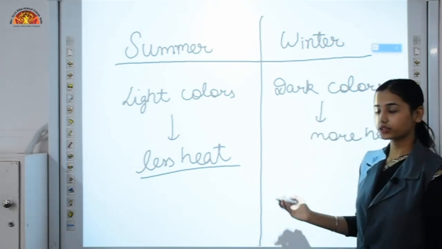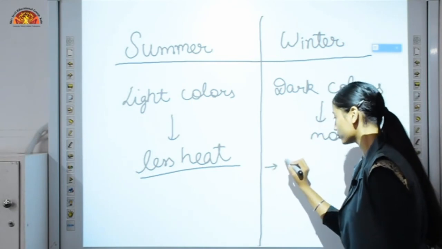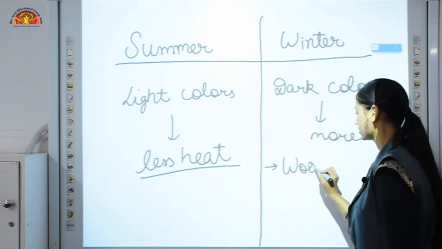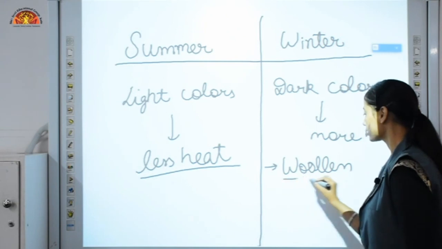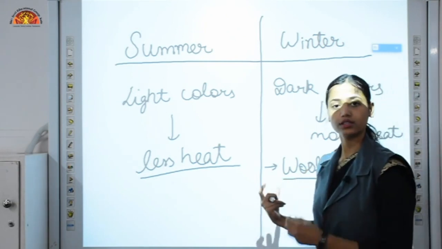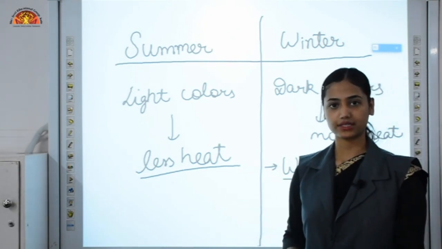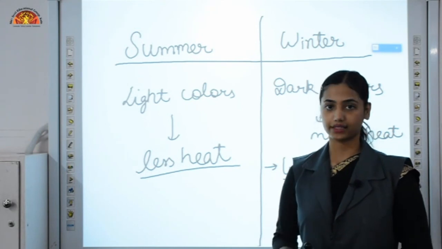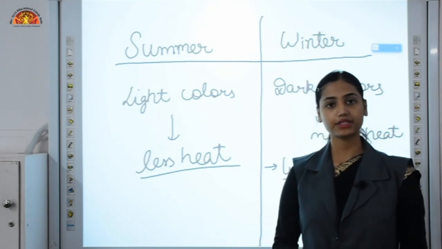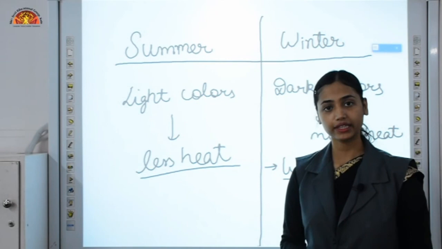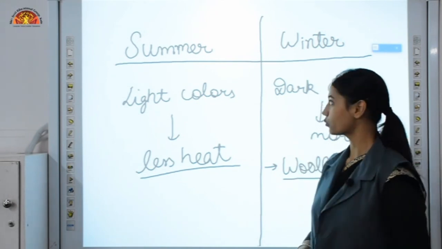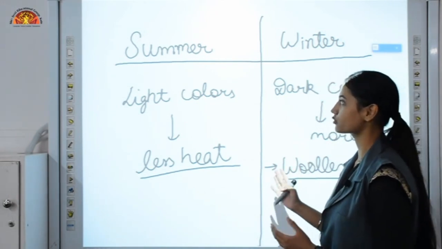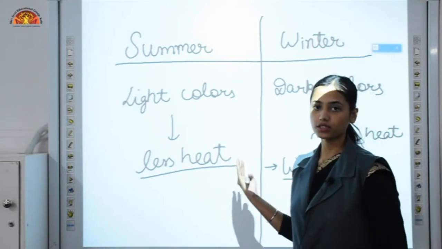Or during winter, you wear woolen clothes. Why? Because in wool, very small pores are present which have trapped air inside them. And we studied in this chapter that air is a bad conductor of heat, and that's how you feel warm. So these are the kinds of clothes which we wear in summer and winter season.